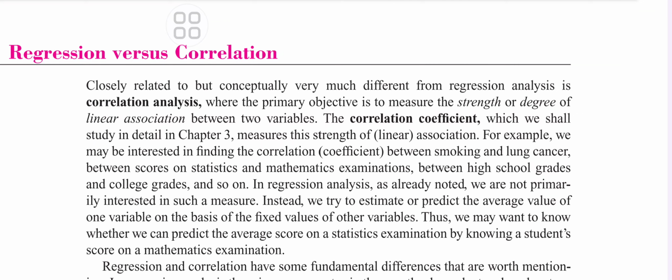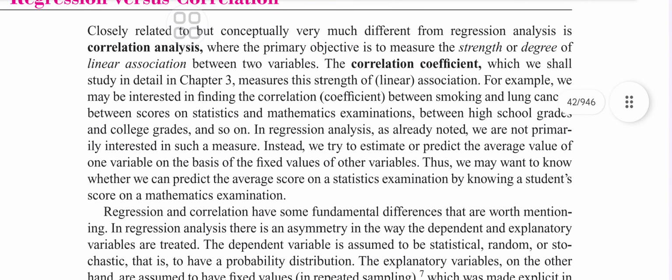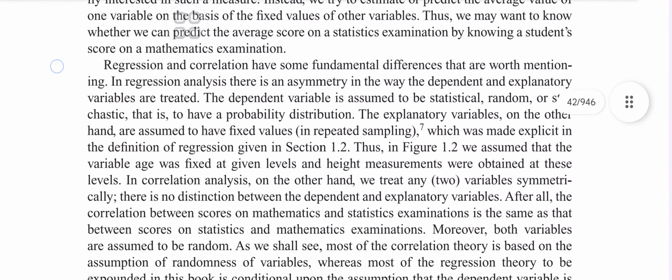The primary objective of correlation is to measure the strength or degree of linear association, which we will learn. For example, it may be interesting to find the correlation between smoking and lung cancer. In regression analysis we are not primarily interested in such a measure, but in correlation it is the degree.